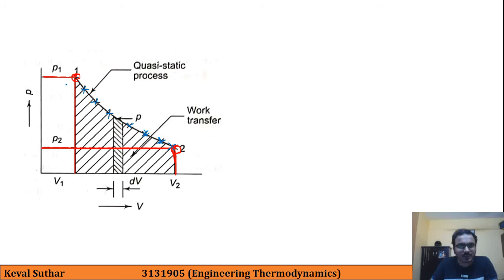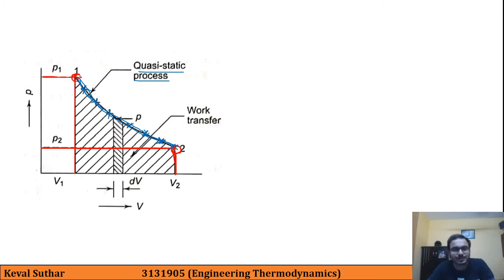Once we join them, we get the path of the process, that is this. All these intermediate states are equilibrium states. That's why the entire process is a quasi-static process.